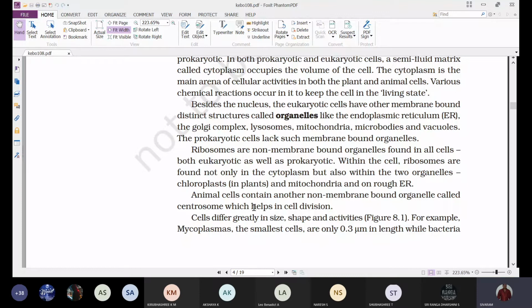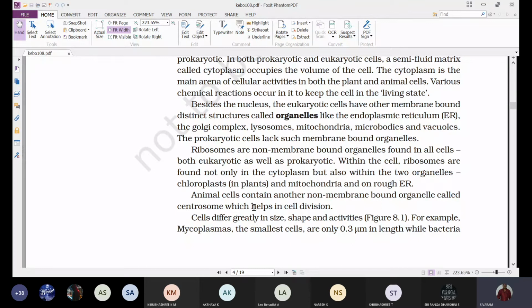They are also present on the outer surface of the endoplasmic reticulum, and such an endoplasmic reticulum we call a rough endoplasmic reticulum.